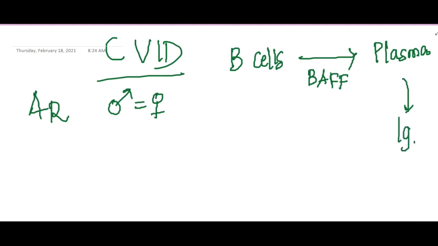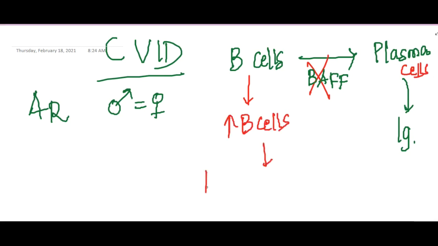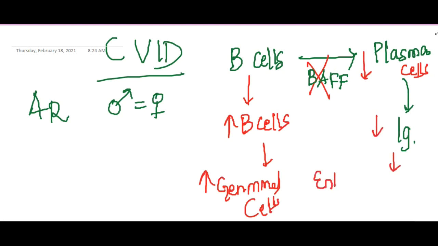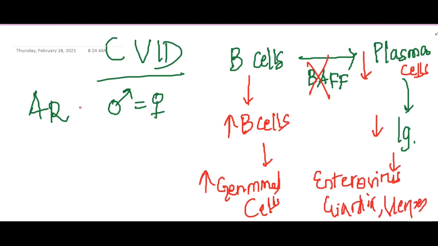But now here the problem is in this gene. So B cells are not converted into plasma cells, and as a result increased B cells are seen. So you will see increased germinal centers, and because of this non-conversion, plasma cells are decreased. This will result in decreased immunity, leading to severe repetitive infections with enterovirus, giardia and herpes infections. Okay, so this is common variable immunodeficiency.